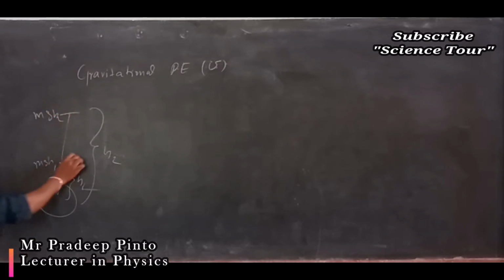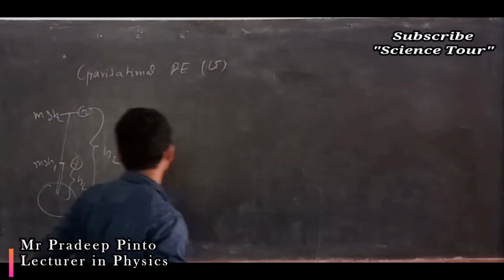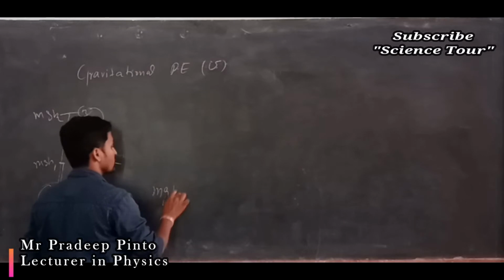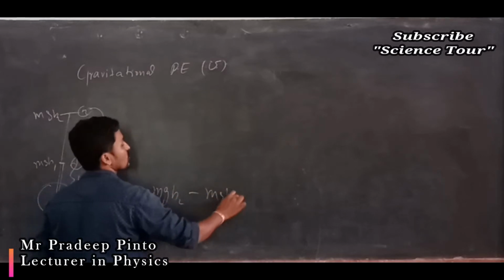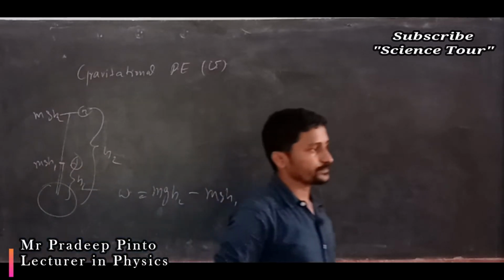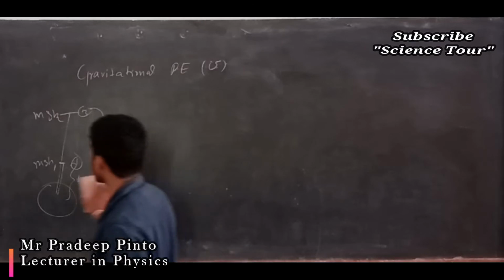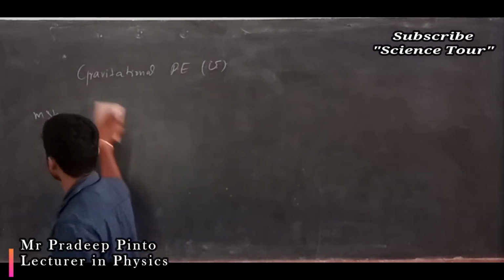The work done from point 1 to 2 is nothing but the difference, that is mg h2 minus mg h1. That is the work done, and that work done is nothing but gravitational potential energy.